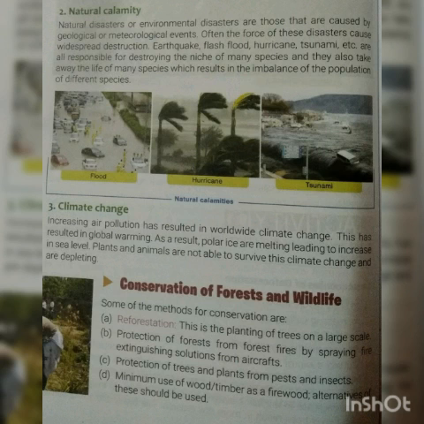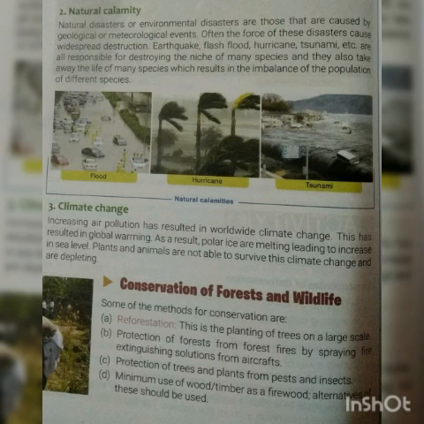Now the next reason is climatic change. Students, as air pollution is increasing day by day, it is resulting in worldwide climatic change. As a result, it increases global warming. For this reason, the polar ice is melting and it is increasing the sea level. So for that reason, plants and animals are not able to survive in this climatic change, and our atmosphere is depleting day by day. Now students, we need to conserve our forest and wildlife.